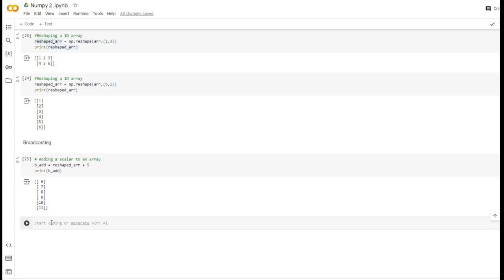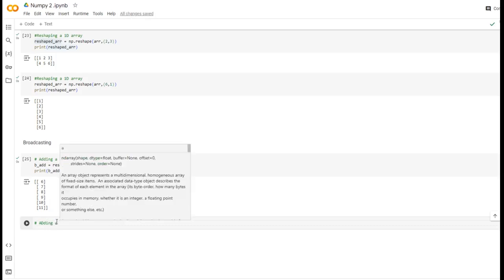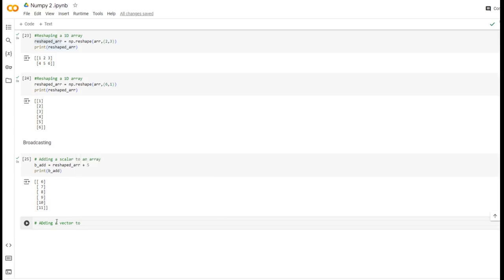You can also add a vector. What is a vector? A vector means it is not a single value. Adding a vector to each row, you are giving a different value to each column. You are not giving a single value. That's why a vector is used.